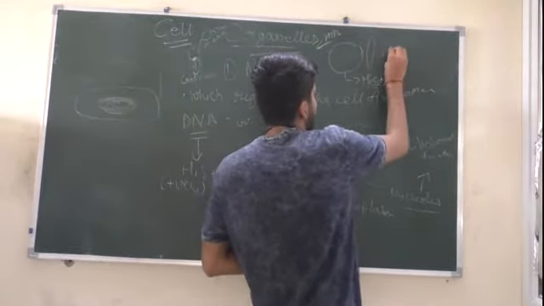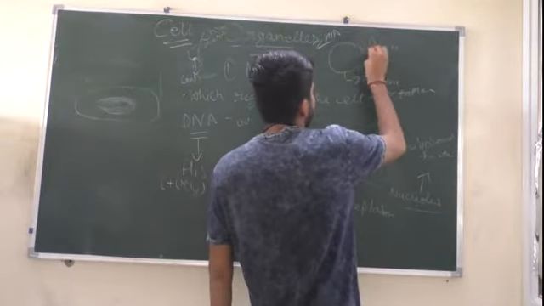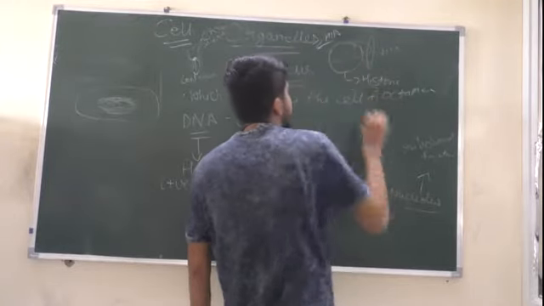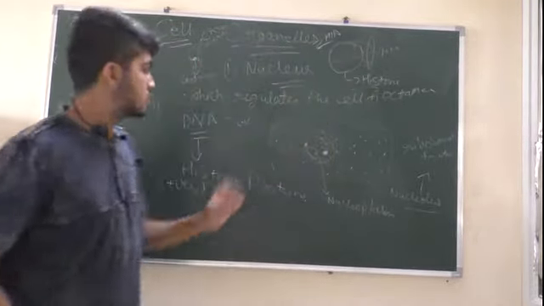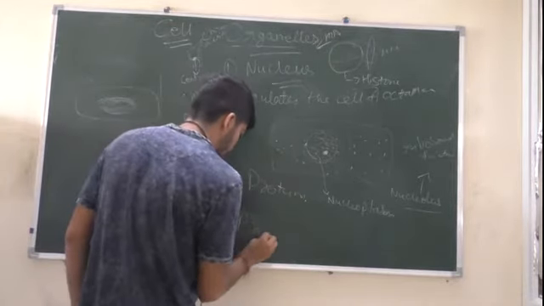This is H1A. And the DNA is wrapped over the whole histone octamer, and along with histone octamer there are some NHC proteins as well.